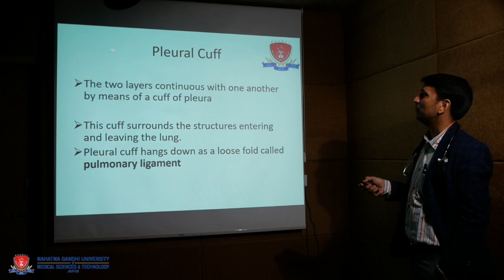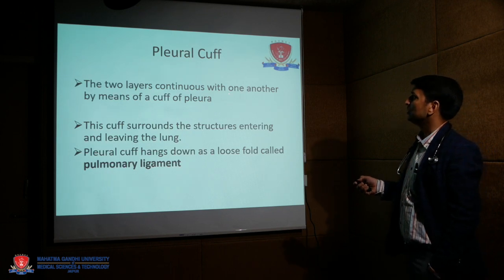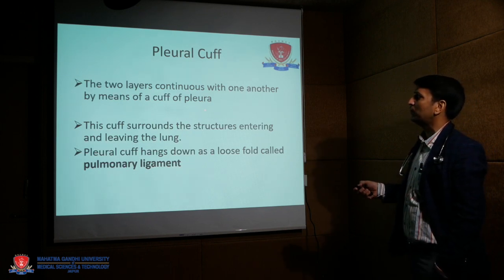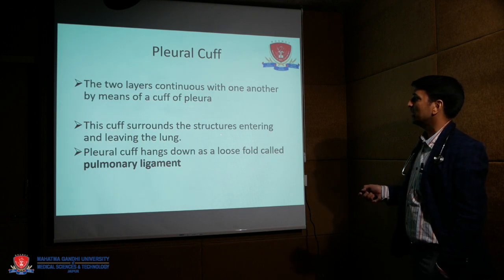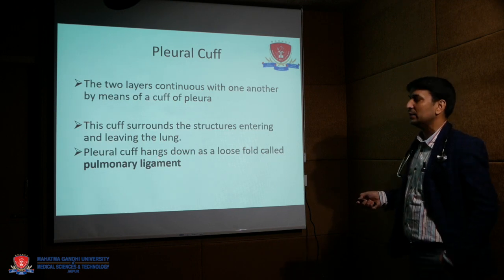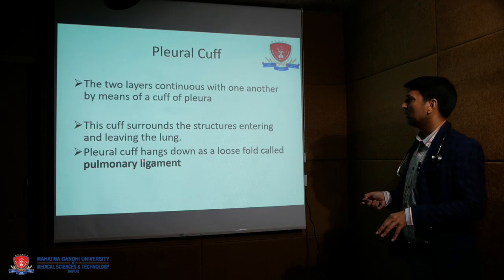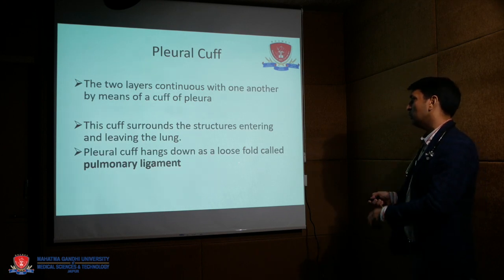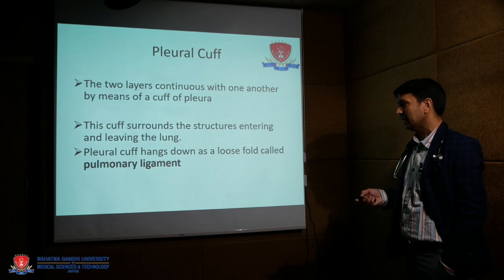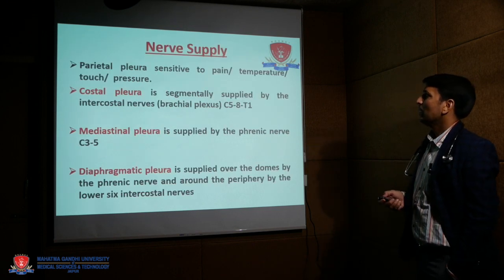Now, what is the pleural cuff? Both layers are continuous with one another by means of a cuff of pleura. These cuffs surround the structures entering and leaving the lung, meaning the lung hilum. The pleural cuff hangs down as a loose fold called the pulmonary ligament at the hilum.